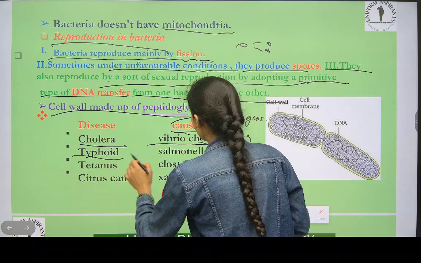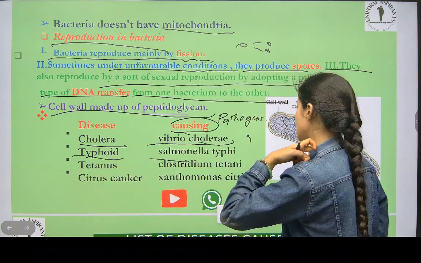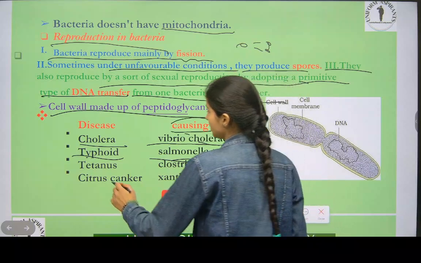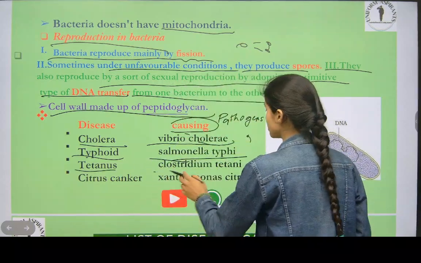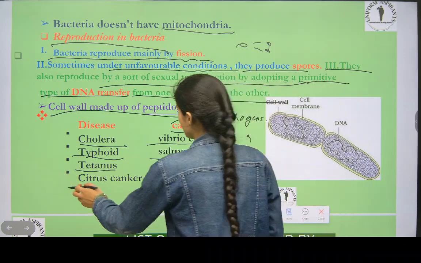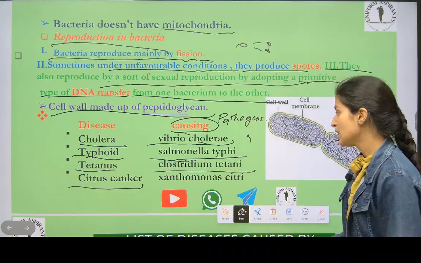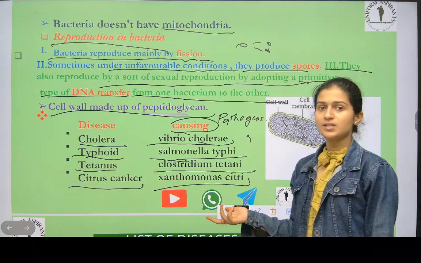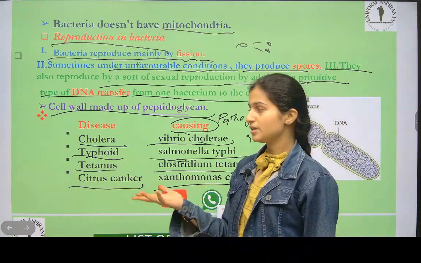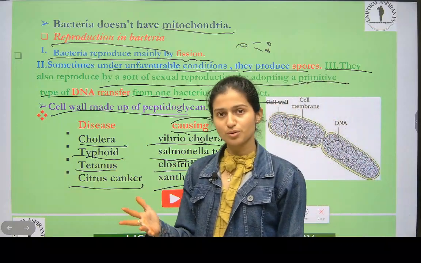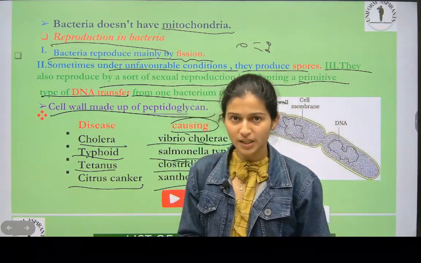Then typhoid. Typhoid is caused by Salmonella typhi. Tetanus is caused by Clostridium tetani. Citrus canker is caused by Xanthomonas citri. They can ask you which of the following pathogens causes this disease, so some of the important names you have to keep in mind.